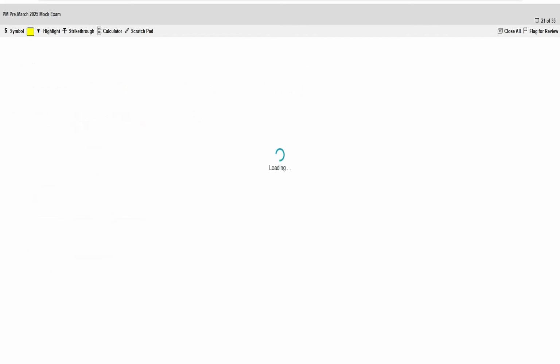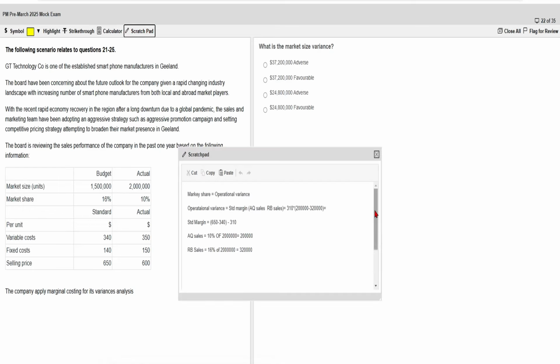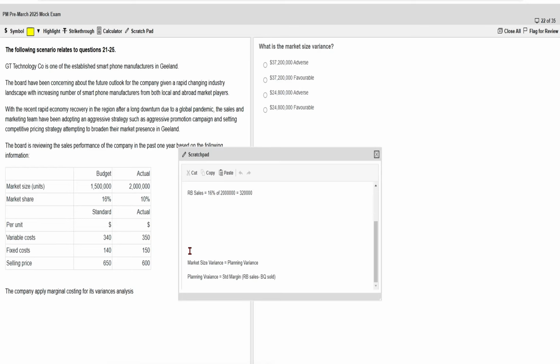All right, moving to the next part. The next question is asking what the market size variance is. Please note down, market size variance means your planning variance. And what is the formula for the market size variance? As I mentioned, it is also known as your planning variance, and the formula is again standard margin into revised budgeted sales minus budgeted quantity sold.